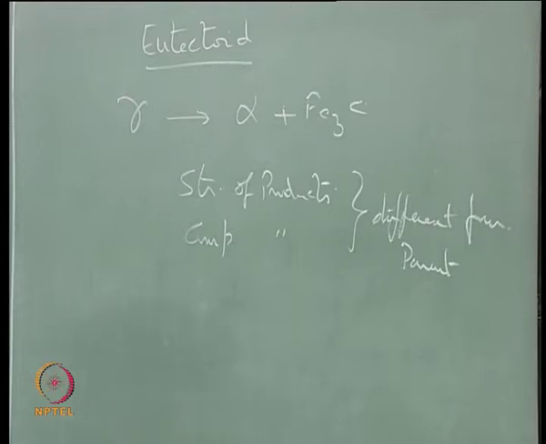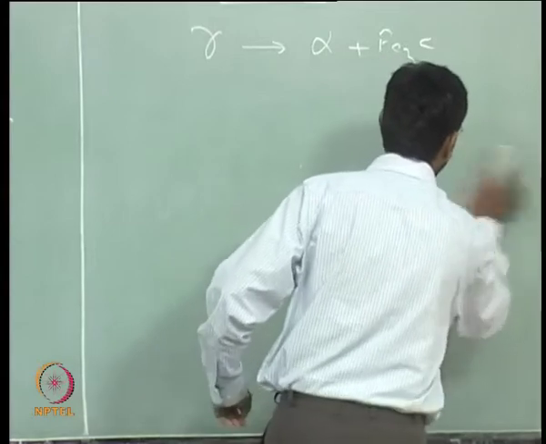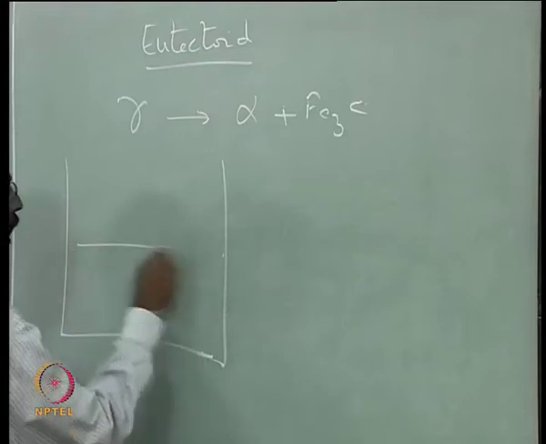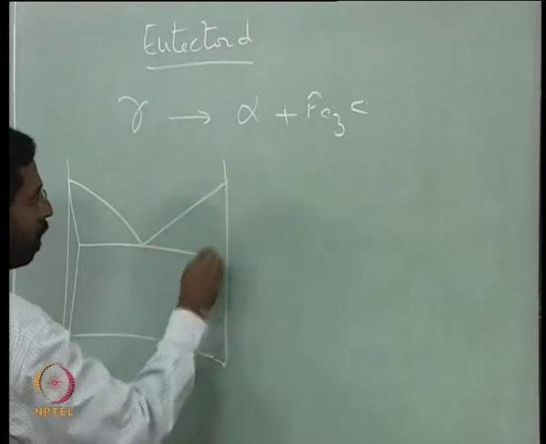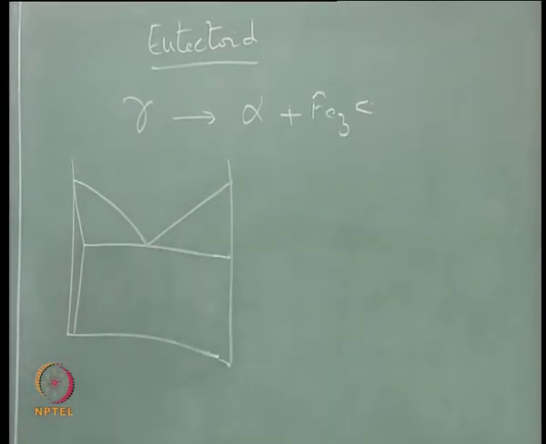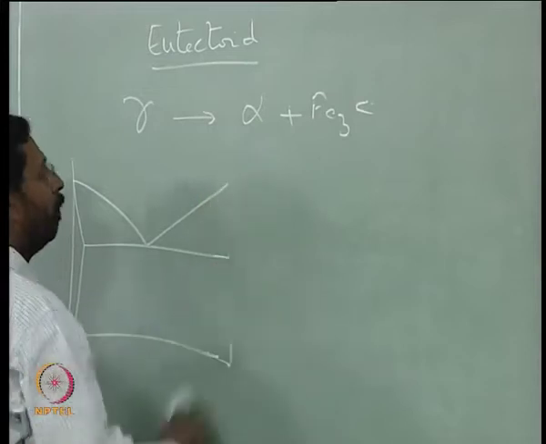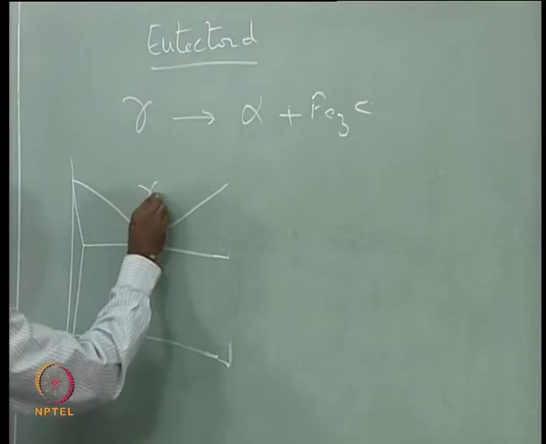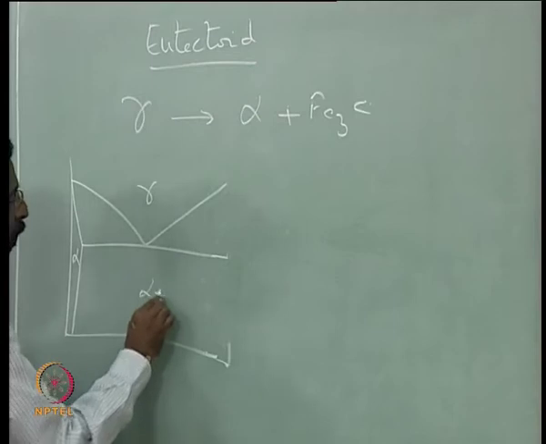Now let us go into the thermodynamics of it. If I look at a phase diagram having a eutectoid transformation, let us take the case of iron carbon. Let us not put this here, because if it is iron carbon there is nothing there. So this is gamma giving alpha plus cementite. Cementite is there somewhere, so you have alpha plus cementite.